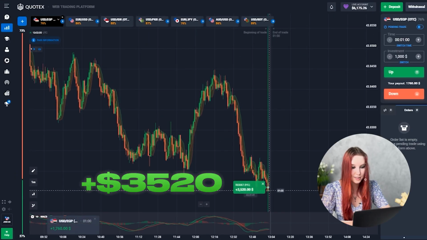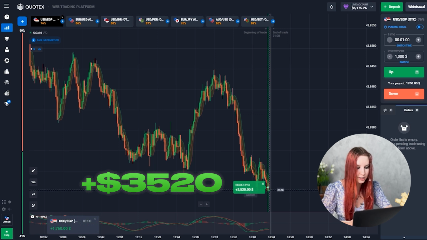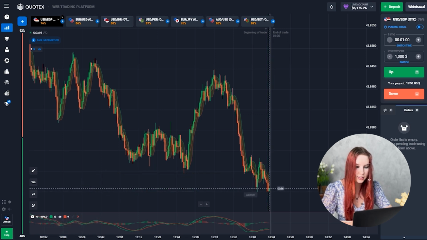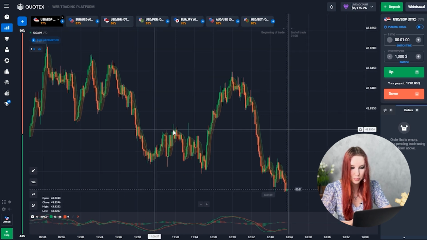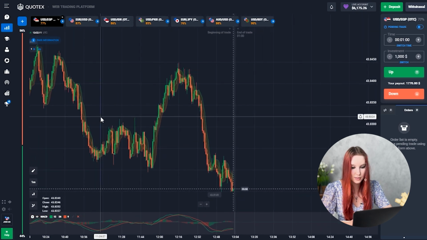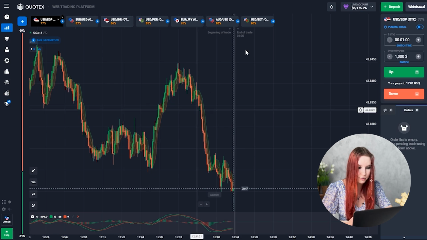And well guys, another profitable trade for this trading session. As you can see, it was the right decision to open a trade down on this downtrend. And look at my deposit. My balance is 6,175 bucks. You have to agree, it's just crazy. I'll remind you that I reached this amount by starting trading on Quotex with just $1.